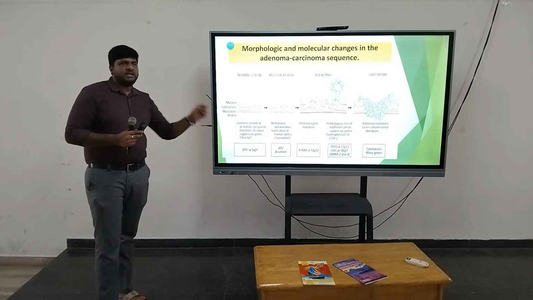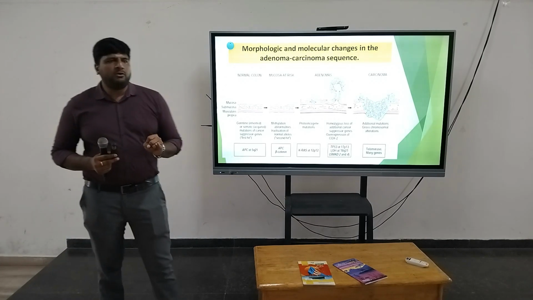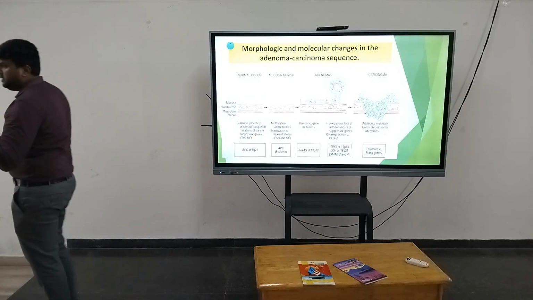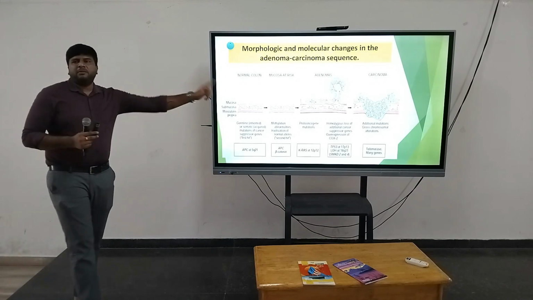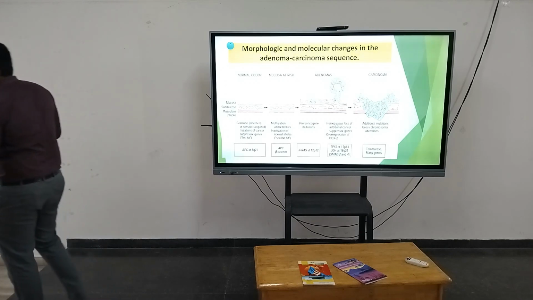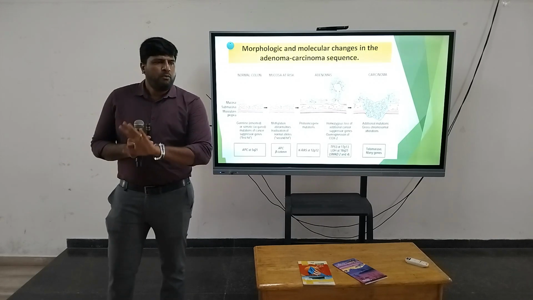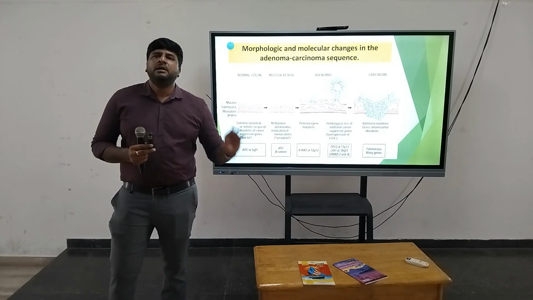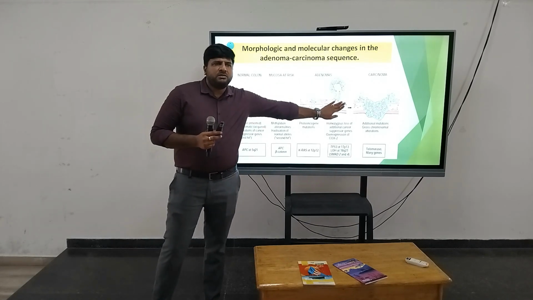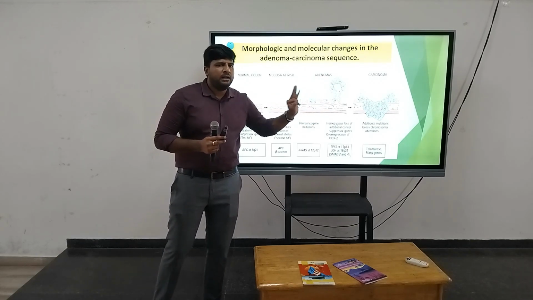So the initial mutation is the APC gene mutation, because of which the mucosa is at risk of developing into malignancy. Next, APC and beta catenin gene mutation, because of which an adenoma develops. Once the adenoma is developed, additional mutations happen: P53 gene mutation and KRAS mutation. Both genes are being suppressed, so increased cell proliferation is going to happen. Finally, telomerase activation happens, and the tumor cells proliferate more and involve the deeper layers.